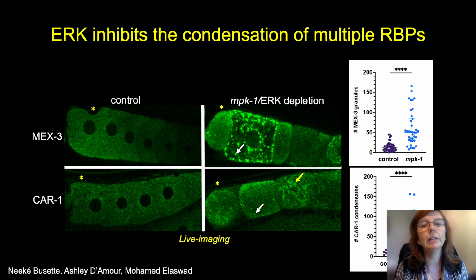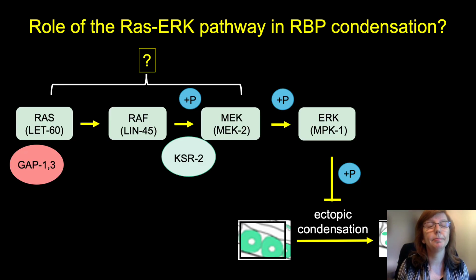And also, the yellow arrow indicates larger condensates that appear similar to ER-like structure. So we're currently following up on what that might mean. We've also detected condensation of several other RNA binding proteins, albeit to differing extents. So it appears that ERK definitely has a role in these diakinesis oocytes in inhibiting condensation.